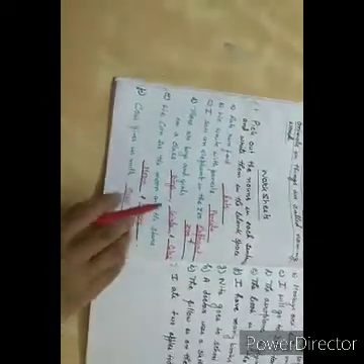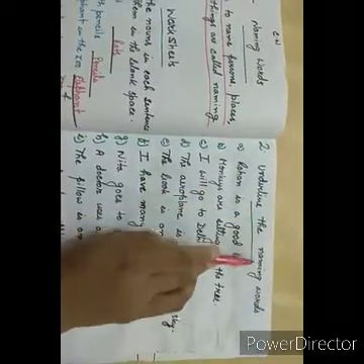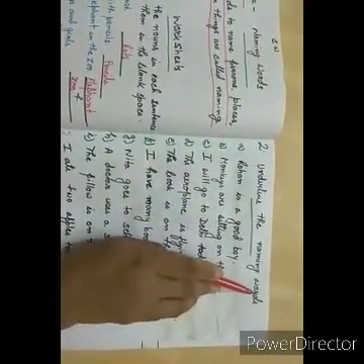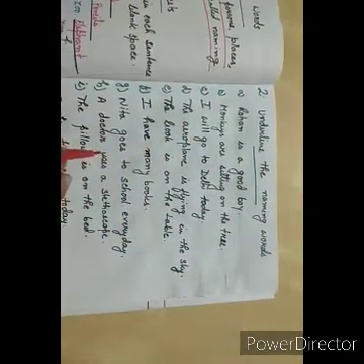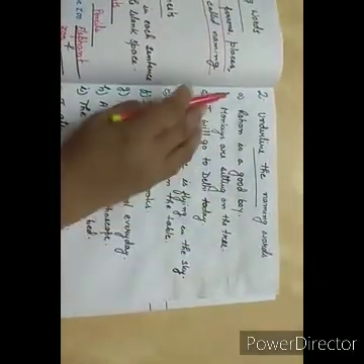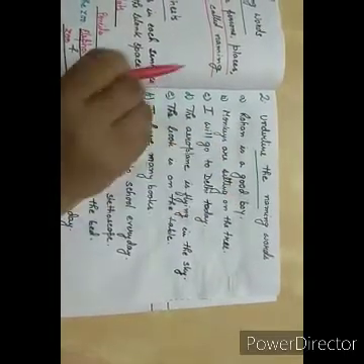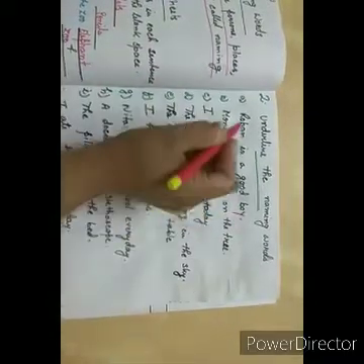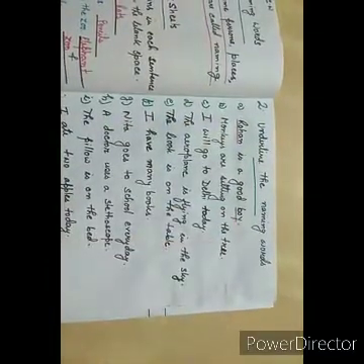Okay. Now, second one. Underline the naming words. What you have to do? You have to underline the naming words. Here also some sentences are written and you have to underline the naming words. First one, Rohan is a good boy. What are naming words here? Yes, Rohan, name of a person, and boy.